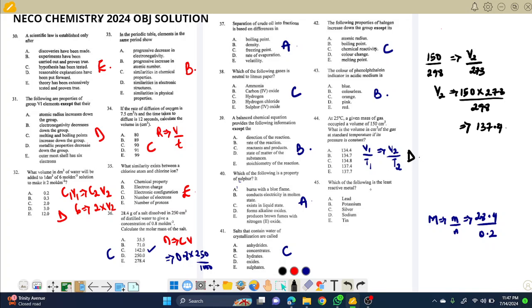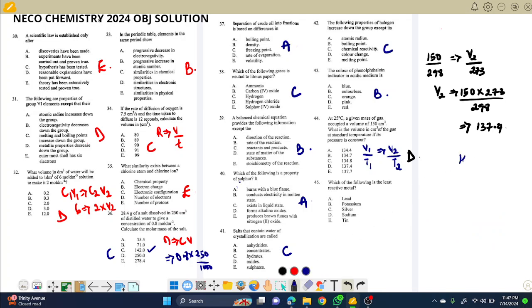Which of the following is the least reactive metal? This question is just testing you on the activity or electrochemical series. There are different mnemonics students use for knowing the electrochemical series. And if you don't know any, you can just have an idea.